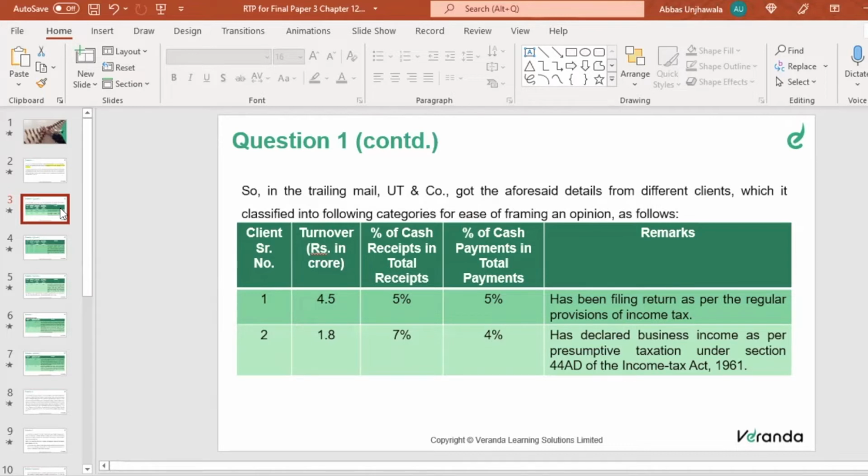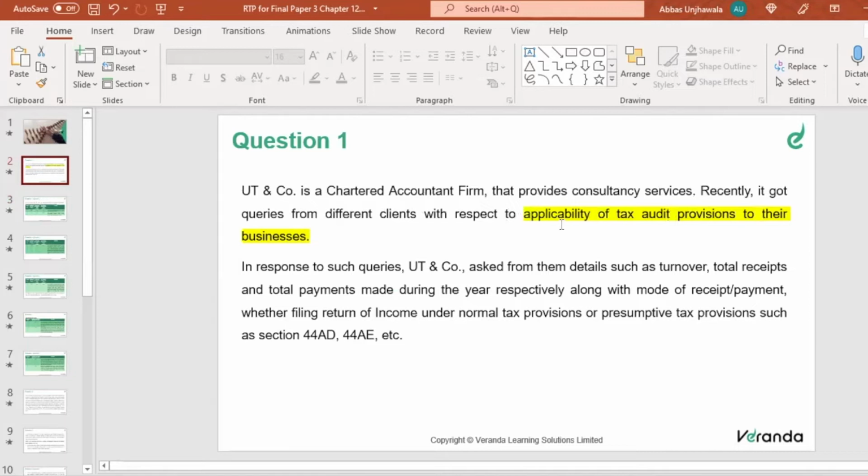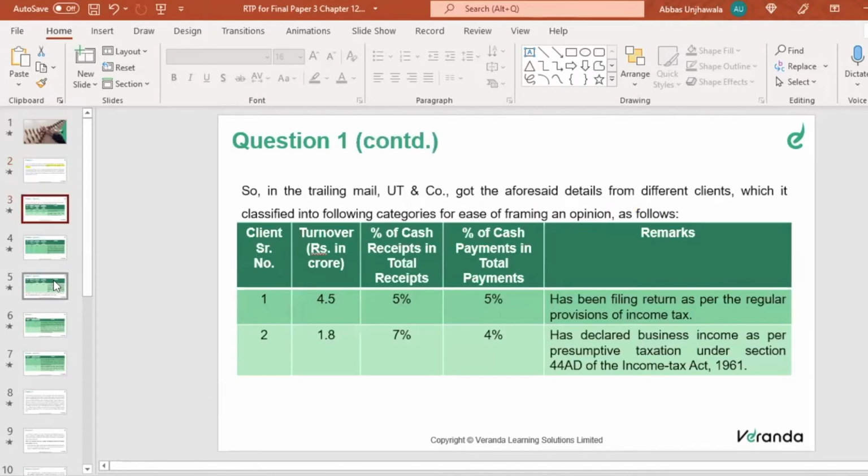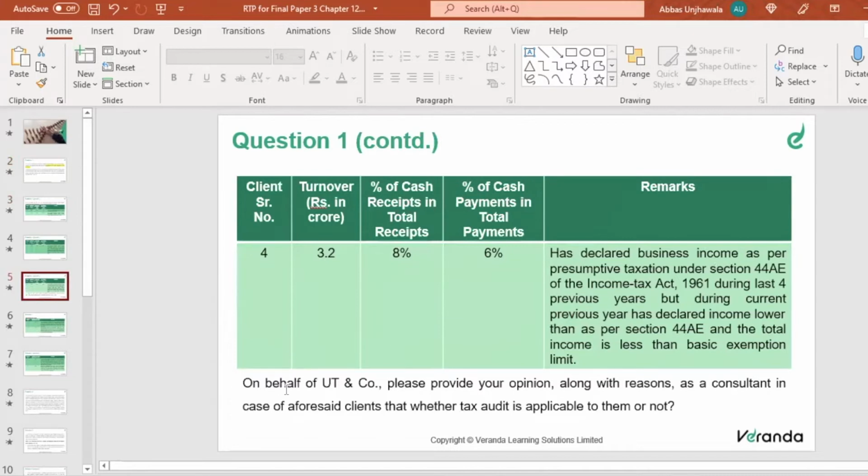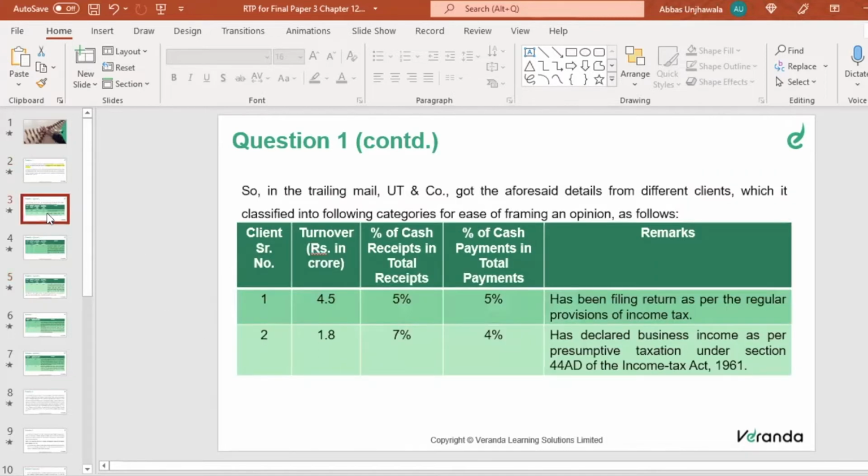Now, the question is what, sir? We have to advise them on the applicability of the tax audit provisions, whether audit will be applicable or not. So here the question is, on behalf of the company, please provide your opinion along with reasons as a consultant in case of the aforesaid clients, whether tax audit is applicable to them or not. So in the first scenario, tell me whether tax audit would become applicable or not.